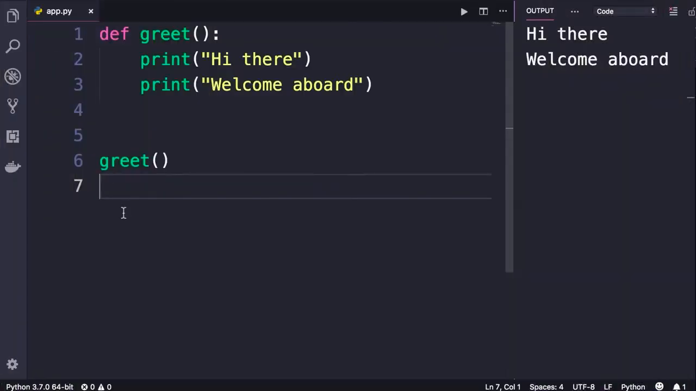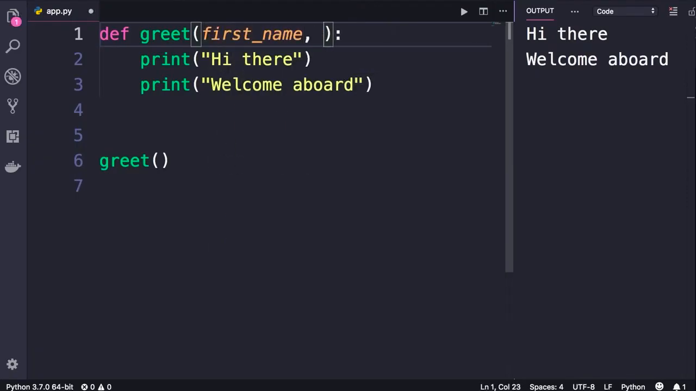Now here's a question for you. What is the difference between the greet and print functions? The difference is that this print function takes an input, whereas our greet function doesn't take any inputs. So let me show you how to pass inputs like first name and last name to this function. When defining a function, in between parentheses, we'll list our parameters. So here we add two parameters like first_name and last_name.